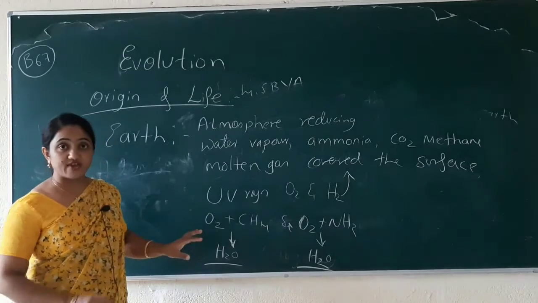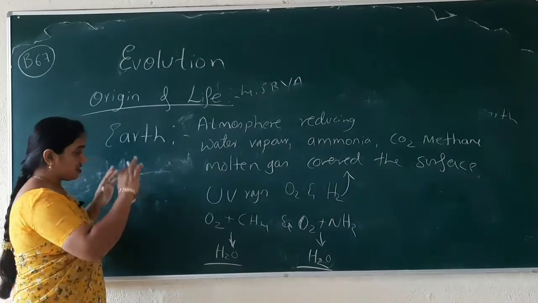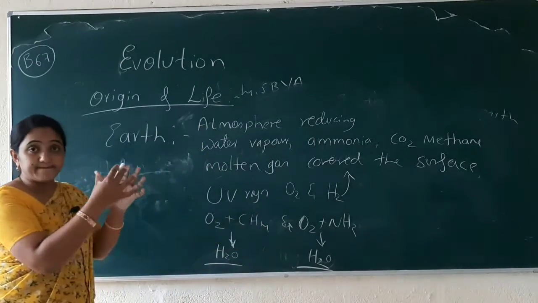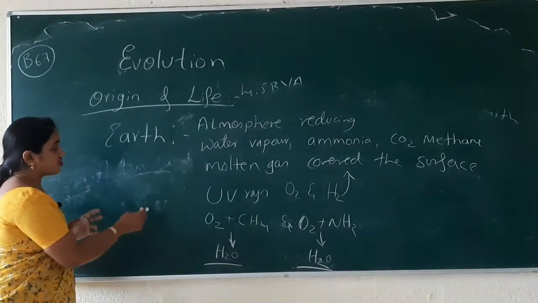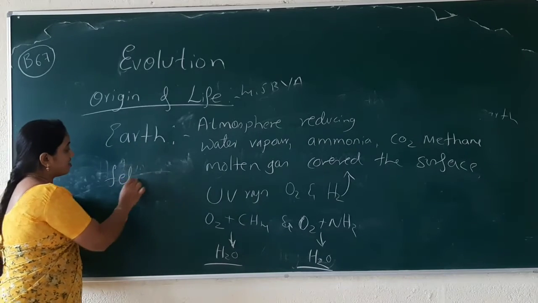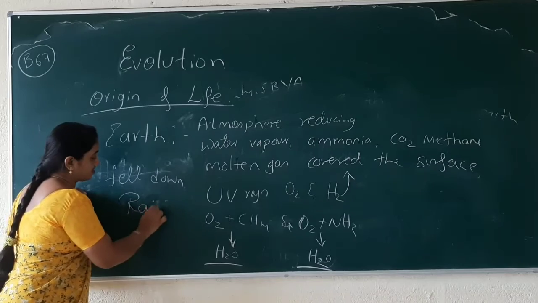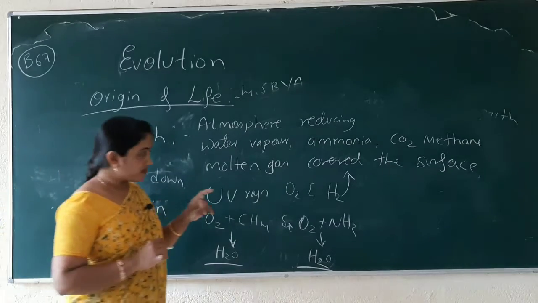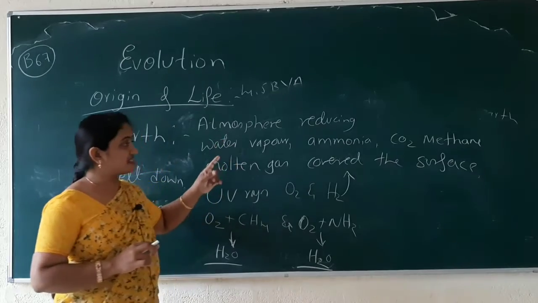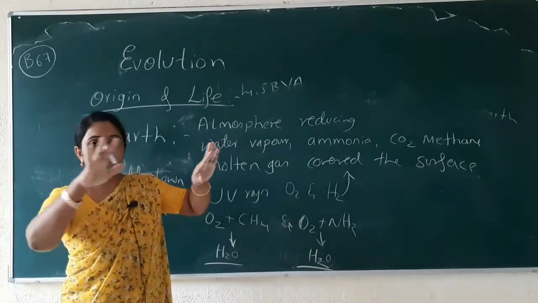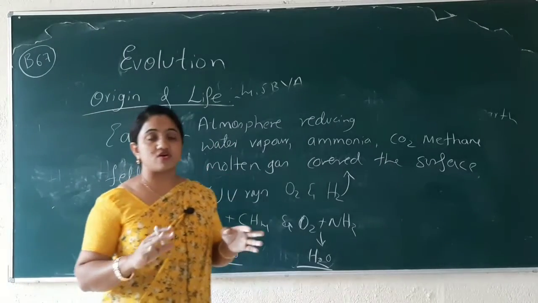And those water vapors, which were present in a big component, fell down in the form of rain. Why so? Because the temperature kept on decreasing, and the ozone molecules formed all around the surface.